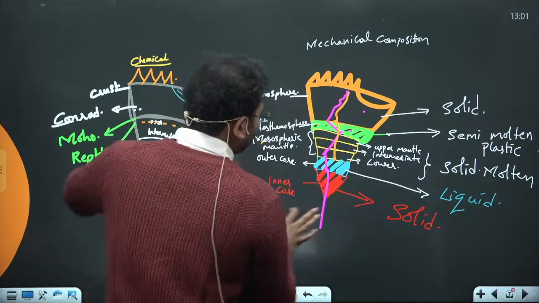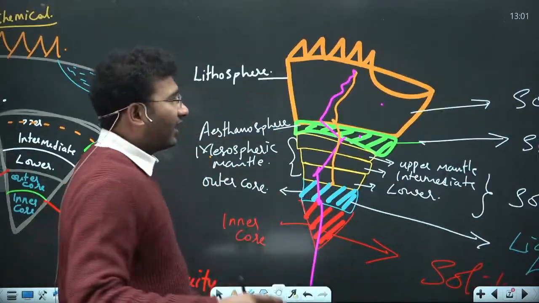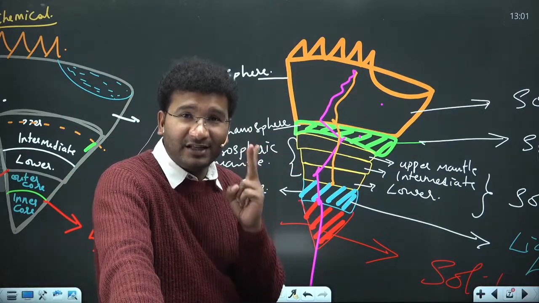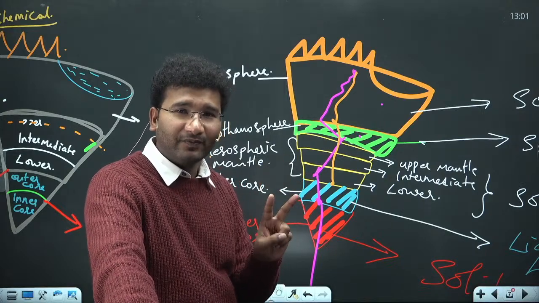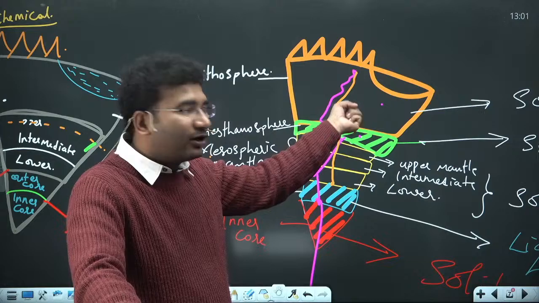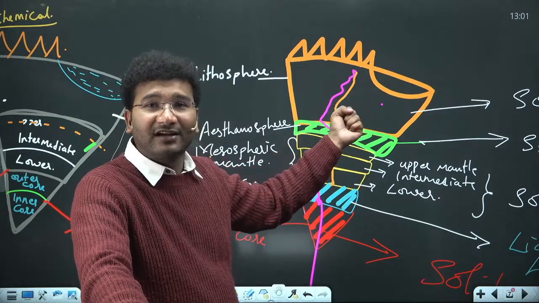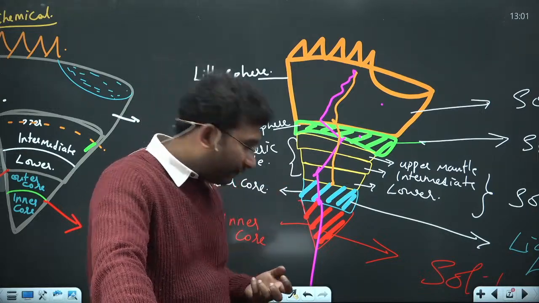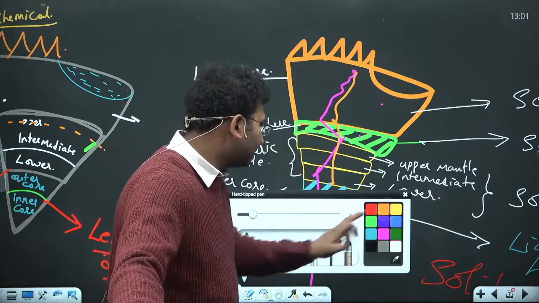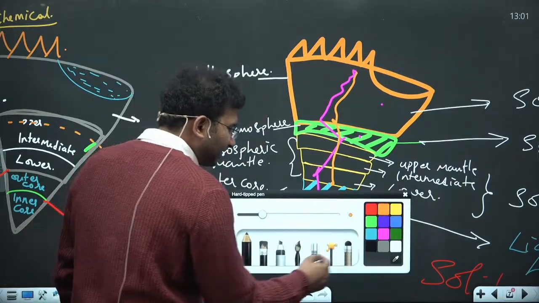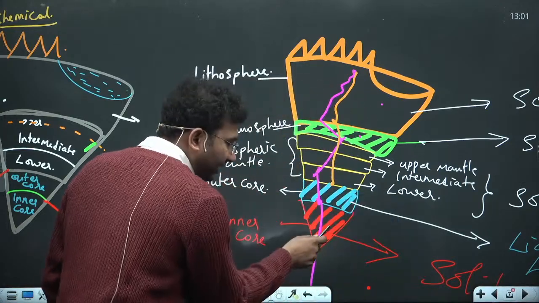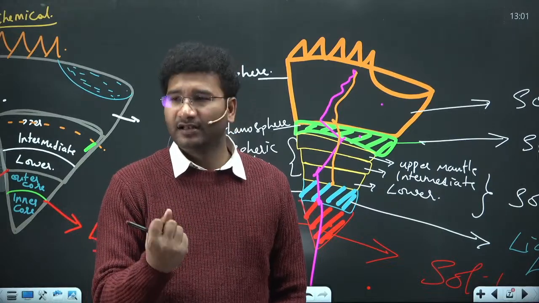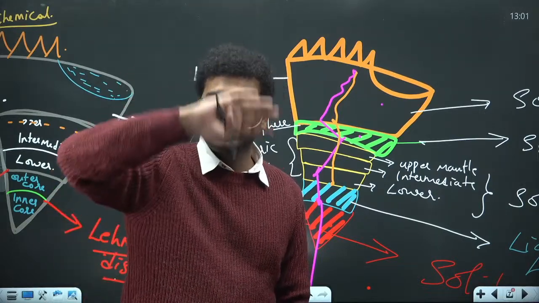If you look into it, you know that as you go into the interior of the earth, temperature will increase and density will also increase, right? So because the temperature is higher in one place and lower in another, the movement of the material starts. Suppose, let's imagine that the temperature here is very high, that means at the inner core the temperature is very high, at the outer core the temperature is comparatively less, and on the surface the temperature is very low.